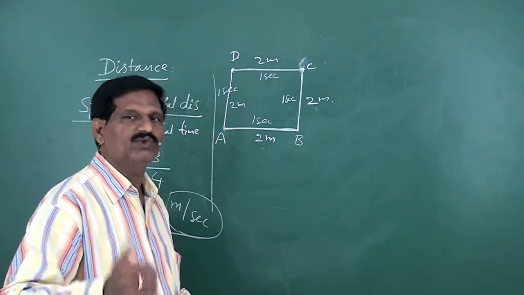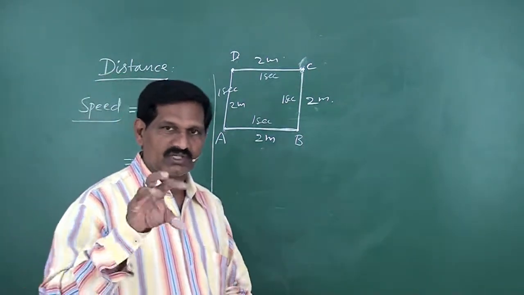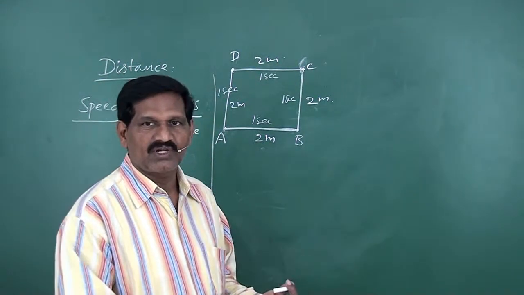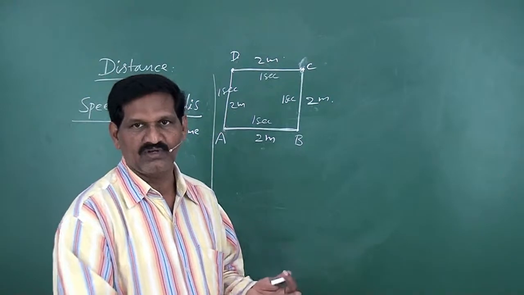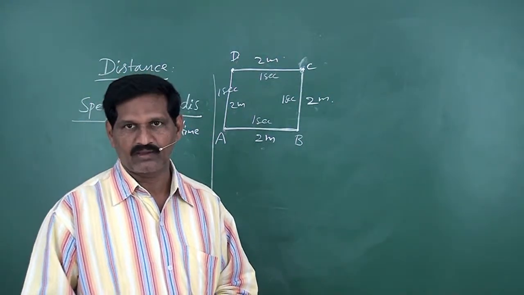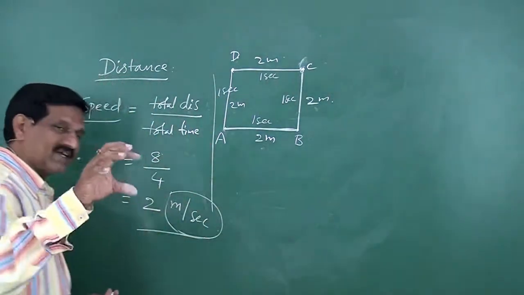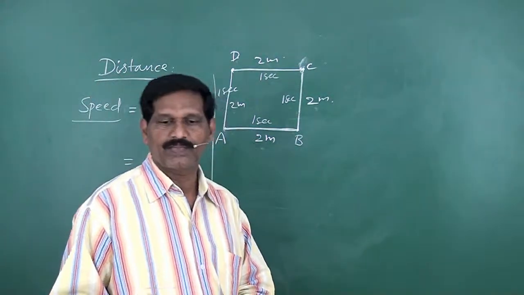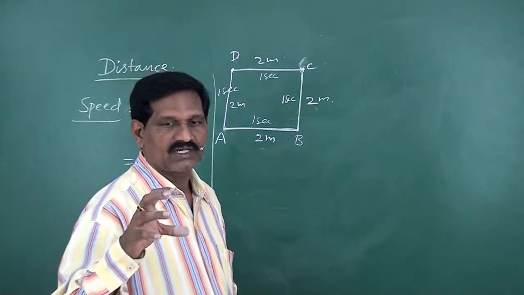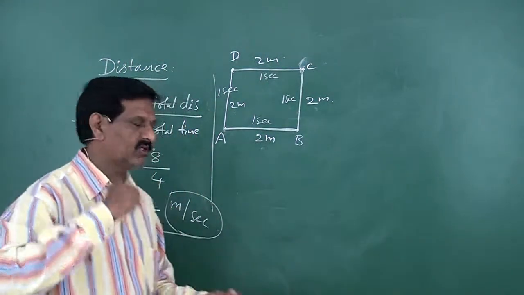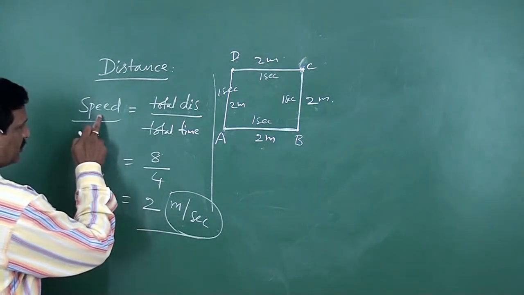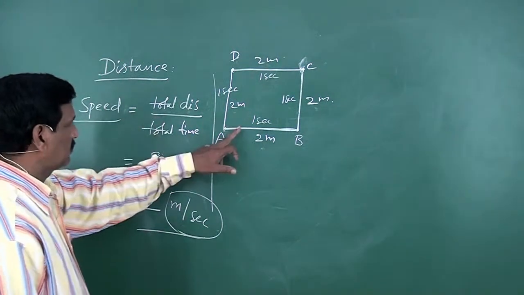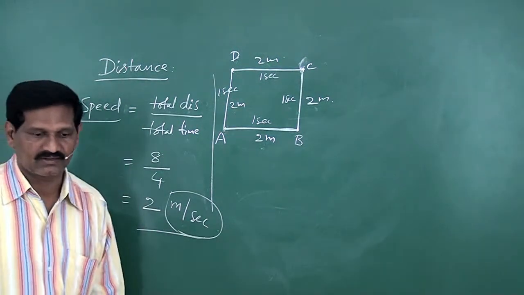For every physical quantity you have a unit, because by seeing that unit, you know that the physical quantity is speed or distance or something like that. So the unit of speed is meter per second. In this example, the speed is 2 meter per second.